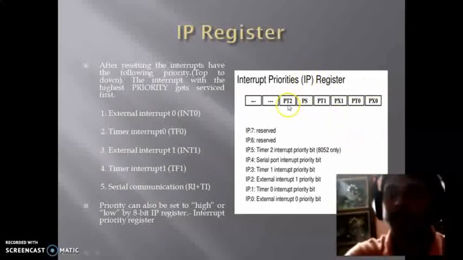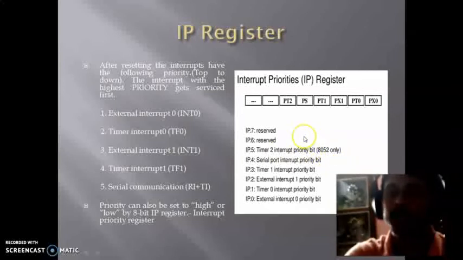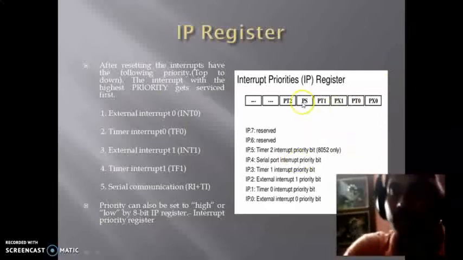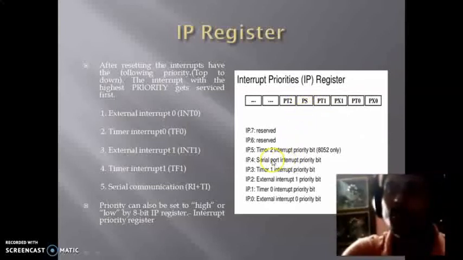Here PT2 is for the timer 2 interrupt. This is basically the priority of the 8052 only. We are actually discussing the 8051 microcontroller, so here it is not used, but PS is used for the serial port interrupt priority. If we write 1 here, then its priority will be the highest. If we write 0 here, then its priority will be the lowest.